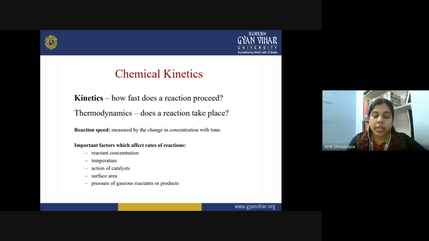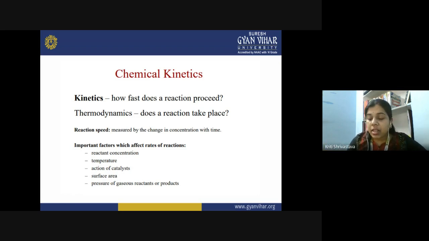Simply what it is doing is lowering the activation energy barrier as per the Arrhenius equation. So we will discuss it in the coming lectures. Then the surface area. To increase the surface area at which the reactant molecules combine together and give product, that is provided by the catalyst itself. And once you provide a surface area for the reactant molecules, that will definitely increase the rate of the reaction.